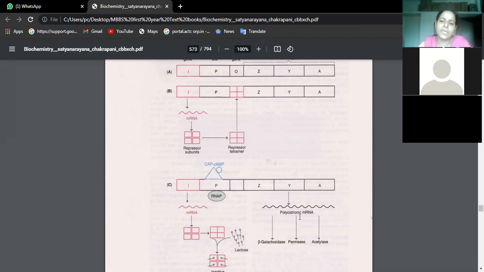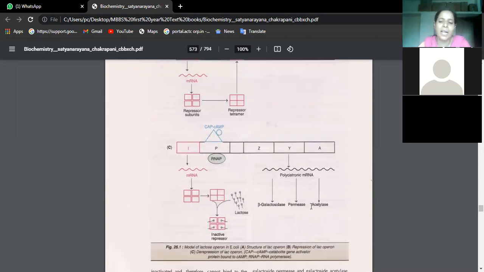With the help of these polycistronic mRNA, these enzymes are synthesized. We know these enzymes are nothing but proteins. So mRNA is already synthesized from this regulatory gene. With the help of structural genes, we find the synthesis of polycistronic mRNA, which codes for acetylase, permease, and beta-galactosidase. All these enzymes help in the metabolism of lactose, what we are studying in E. coli. Okay, so this is a model of Lac Operon.